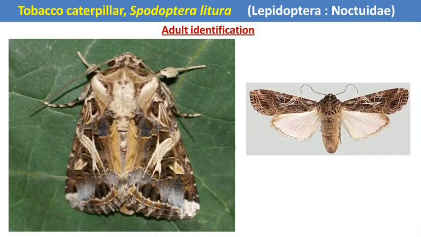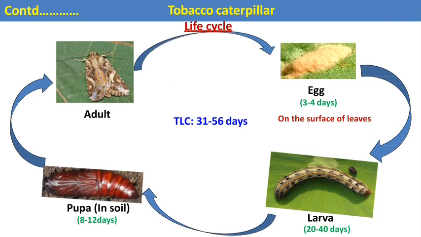Then next is the tobacco caterpillar, also called tobacco leaf-eating caterpillar. The scientific name is Spodoptera litura. It is also one of the polyphagous pests. If you see the life cycle of Spodoptera litura, the egg laying takes place on the surface of the leaves in masses or clusters. Then the pupation takes place in the soil, and there are about 5 different larval instars found in the tobacco leaf-eating caterpillar.